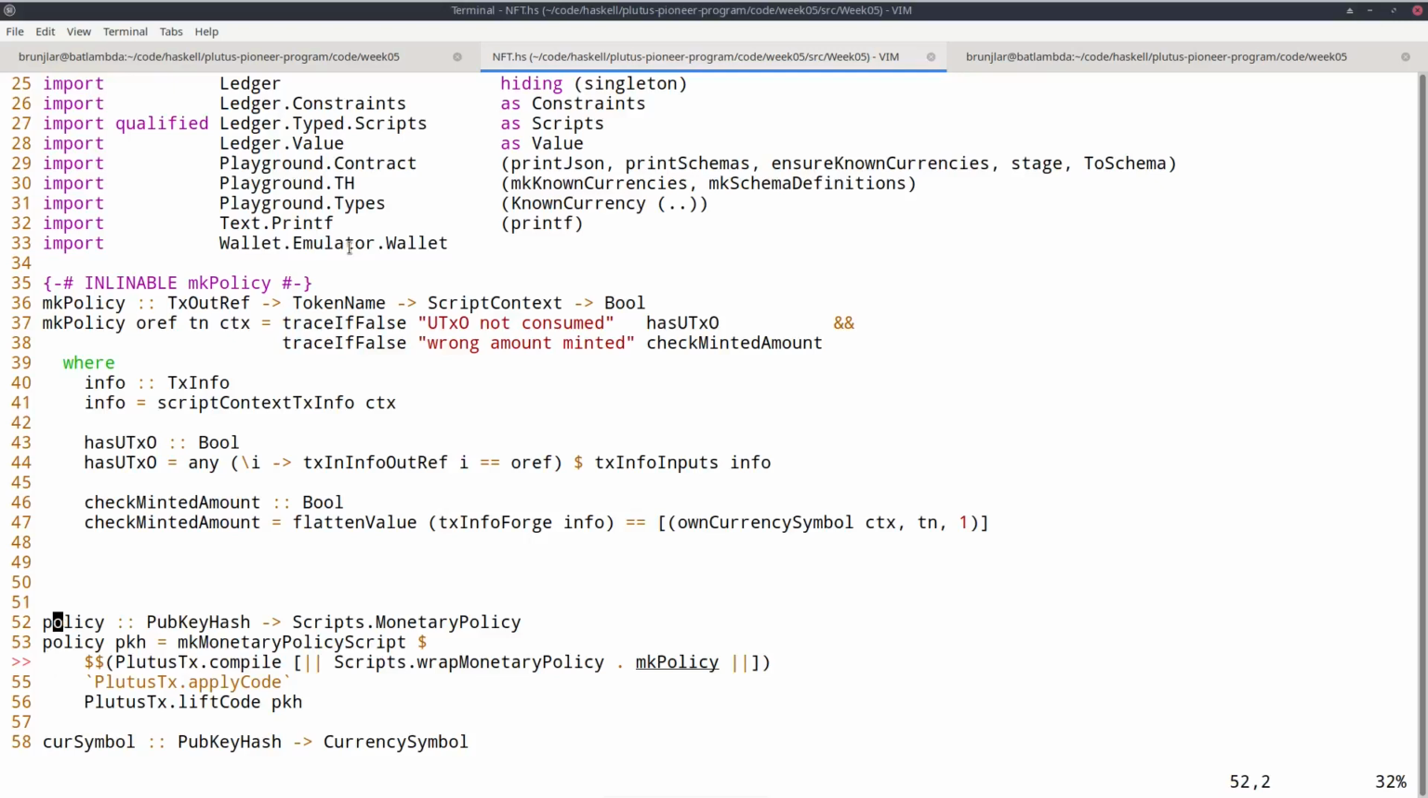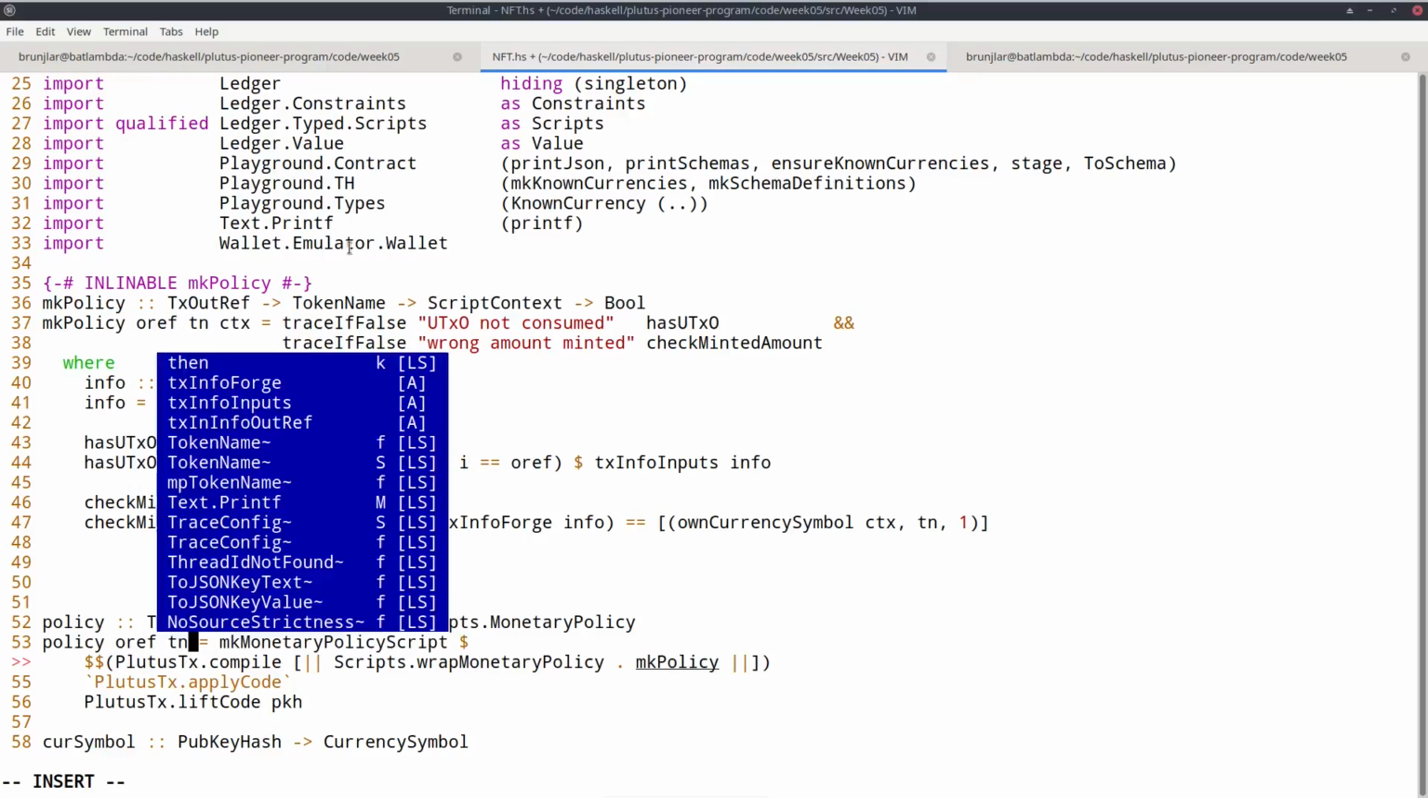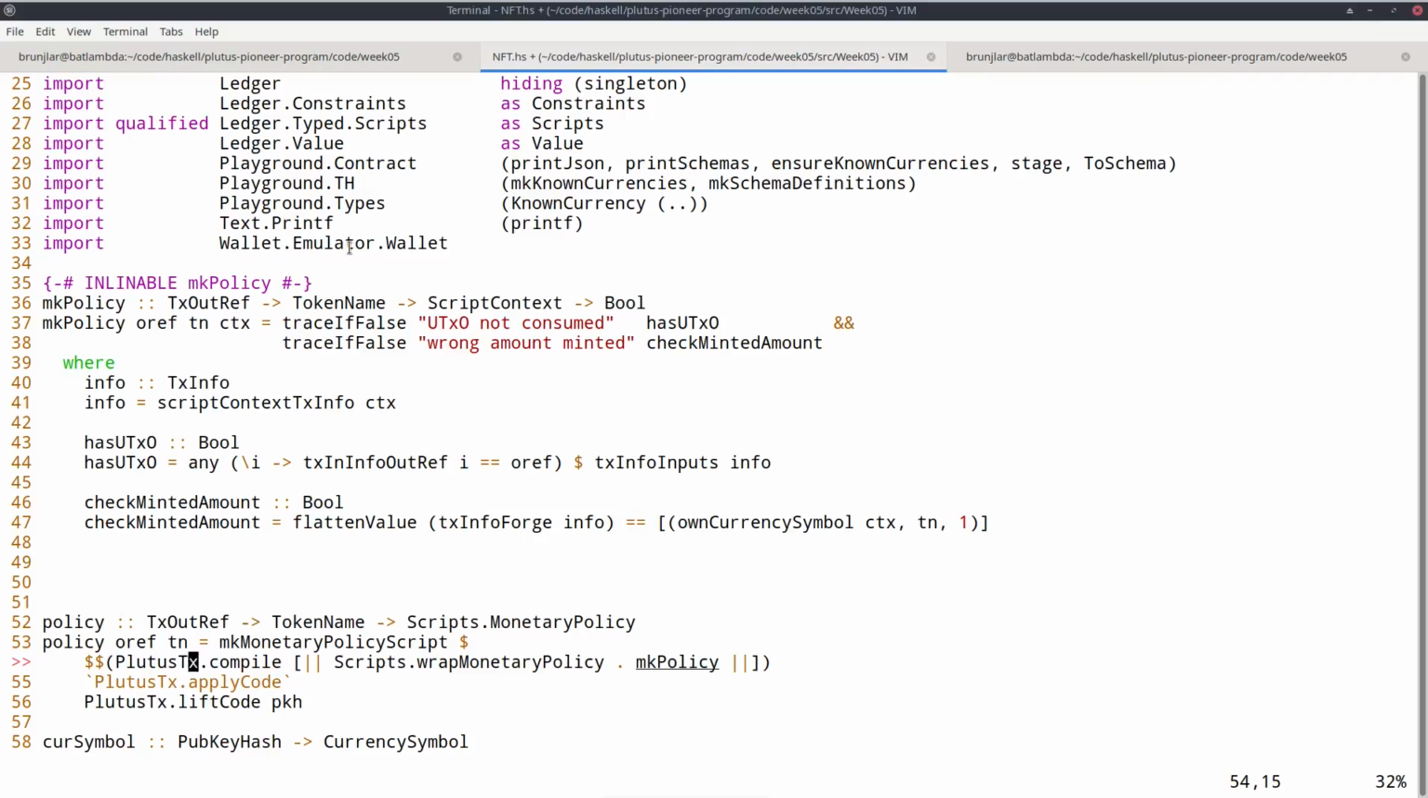So first of all, policy now also takes these two parameters that we have, the txoutref and the token name. So let's add those here. Let's call it again oref and tn. So now we have a function with two parameters. So earlier I could avoid the lambda expression here by using function composition. Now with two arguments, that's not easily possible. So let's just write it explicitly.